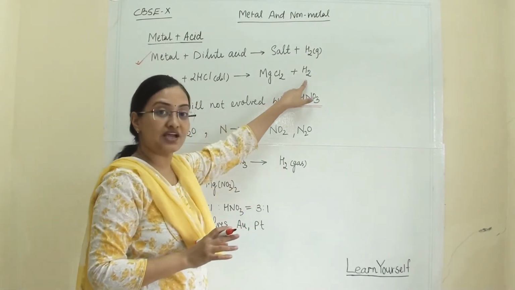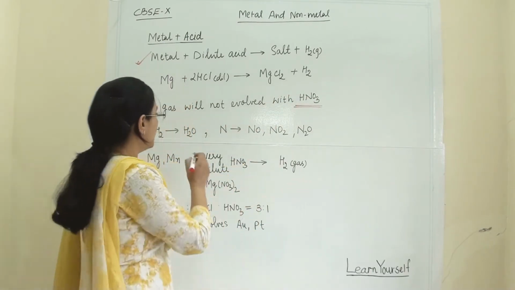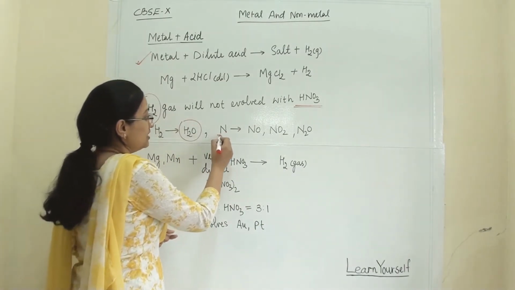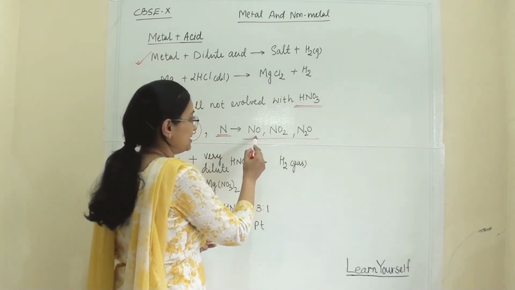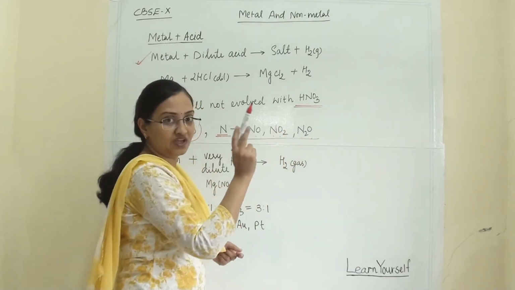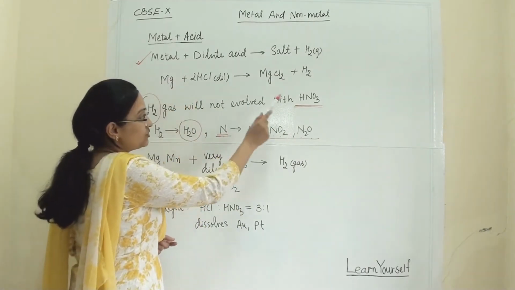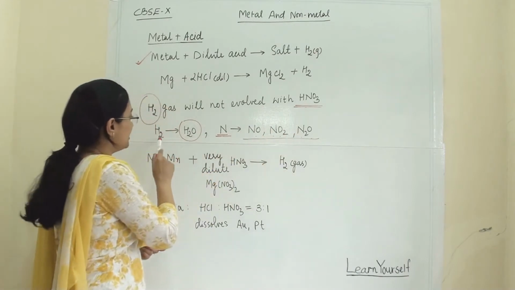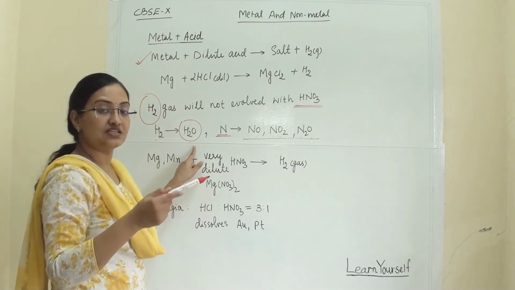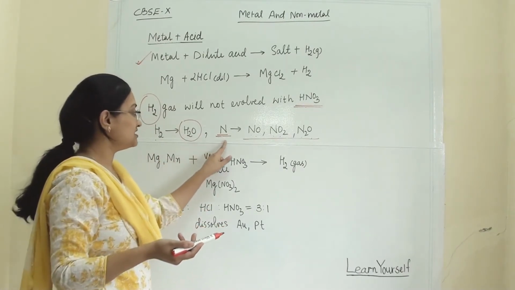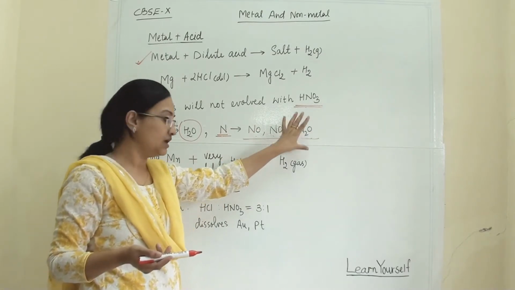When hydrogen gas evolves, it is further oxidized into water, and the nitrogen gets further oxidized into any of these compounds: NO, NO2 and N2O, that is nitric oxide, nitrogen dioxide and nitrous oxide. So when a metal reacts with nitric acid, hydrogen gas will not evolve. It is further oxidized to form water, whereas nitrogen is further oxidized and any of these compounds forms in this reaction.